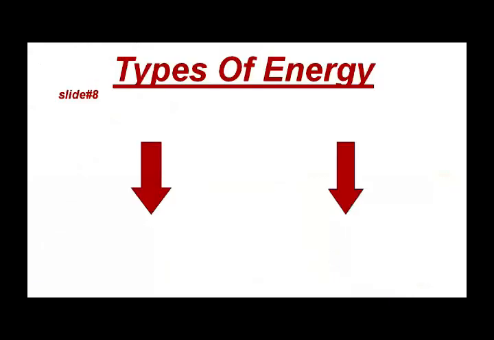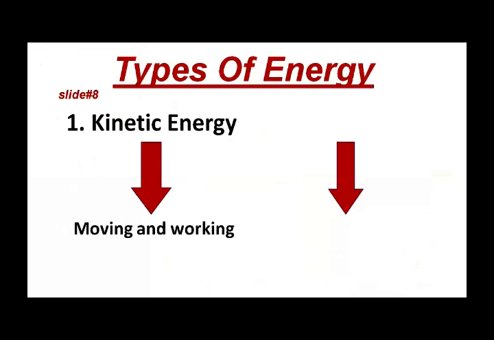Okay, now the next topic is about the types of energy. So students, all forms of energy are one of two types. The first type is kinetic energy. Do you know what kinetic energy is? Kinetic energy is moving and working energy. So all objects in a moving condition have kinetic energy. So what is kinetic energy, students? All moving and working energy is called kinetic energy.